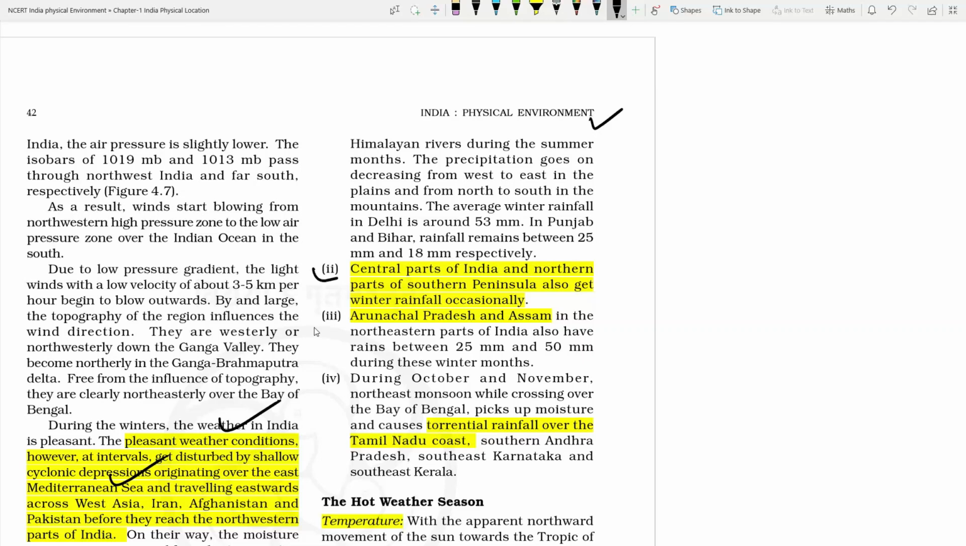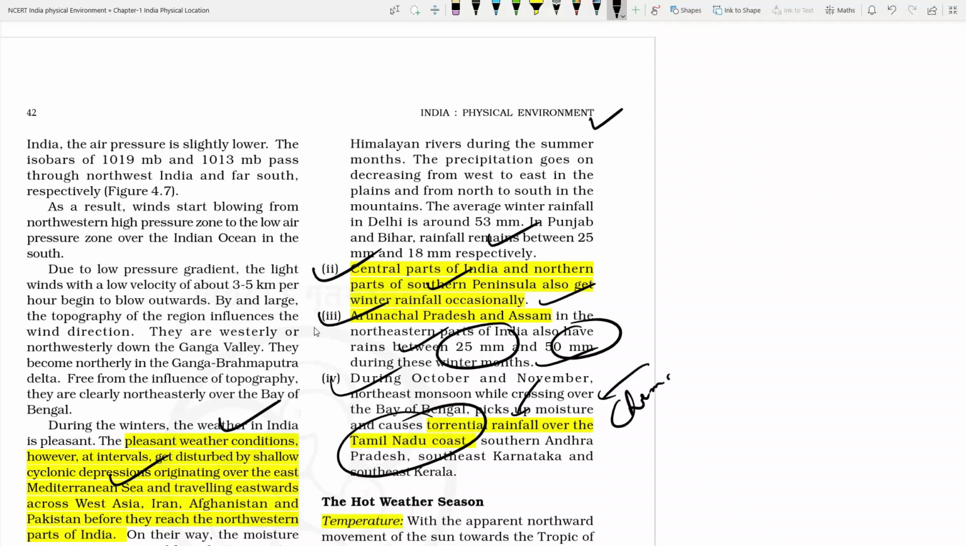Okay? Then what happens in the central part of India? There is occasional small rainfall, right? In Arunachal and Assam you can find 25 mm to 50 mm of rainfall, and from October to November there is torrential rainfall on the Tamil Nadu coast. So in this area you can say the rainfall in the winter season is too high. That's why whenever there is a flood in Chennai, you will get the news that it is normally at the time of October and November.